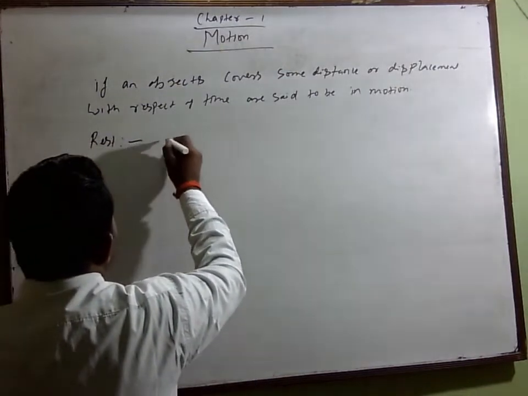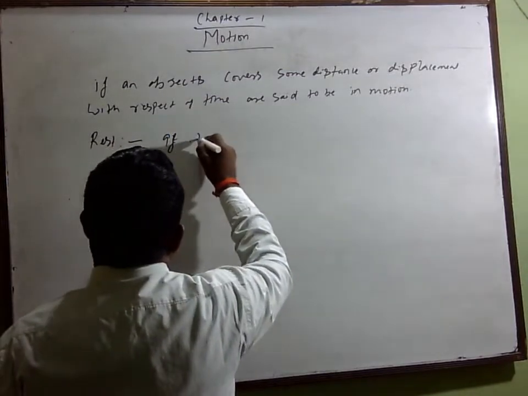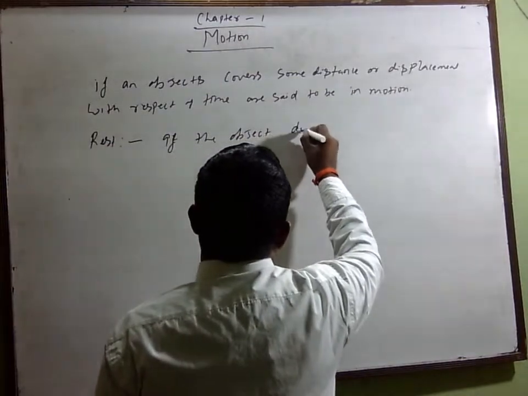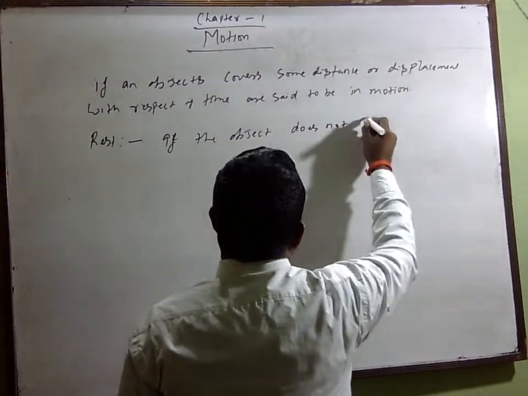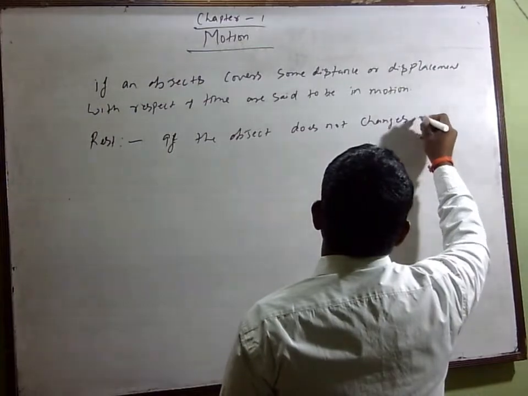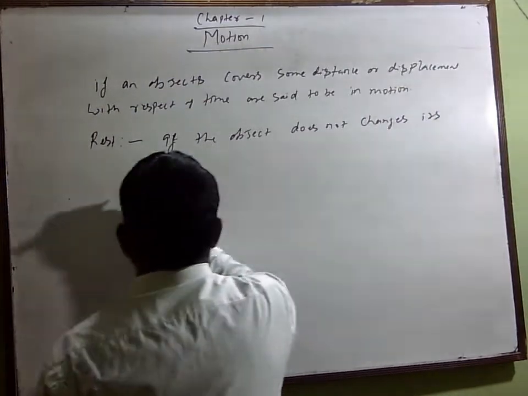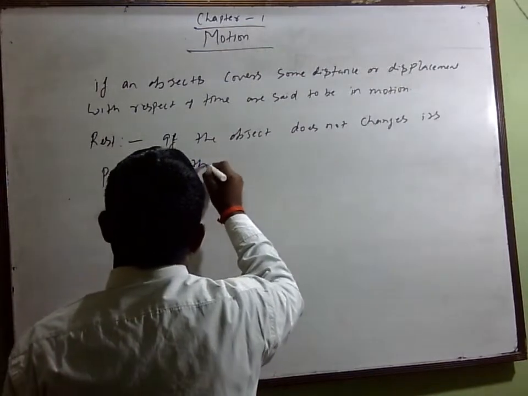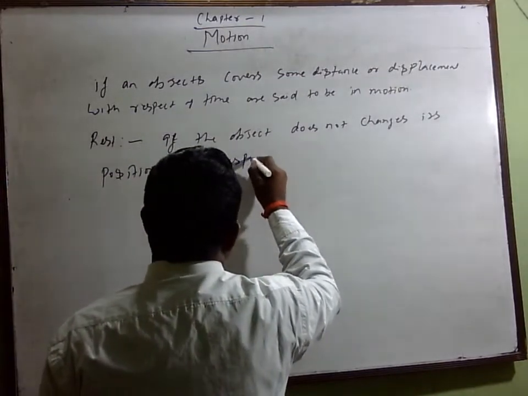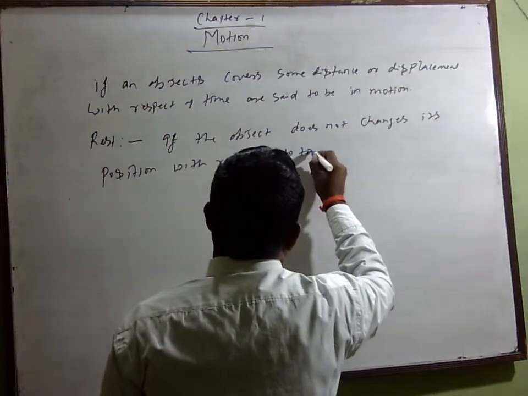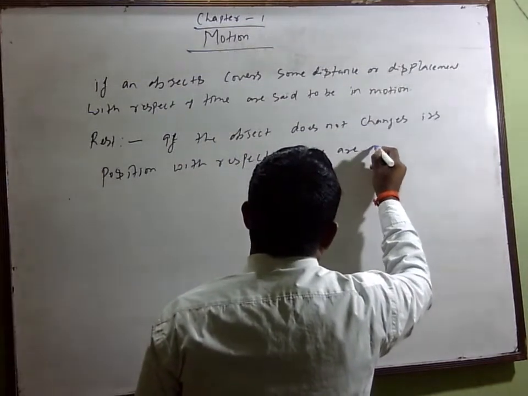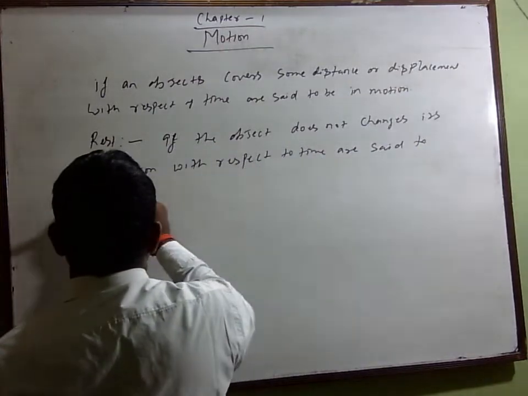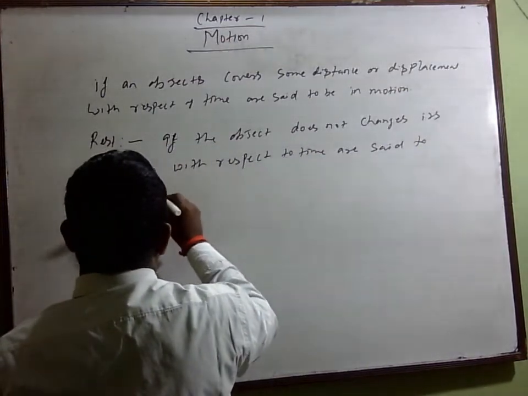Rest, you can say that if the object does not change its position with respect to time, it is said to be in rest.